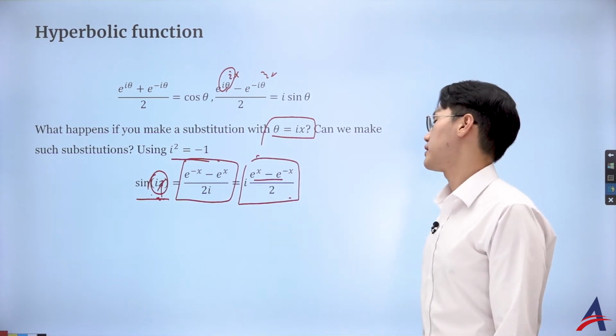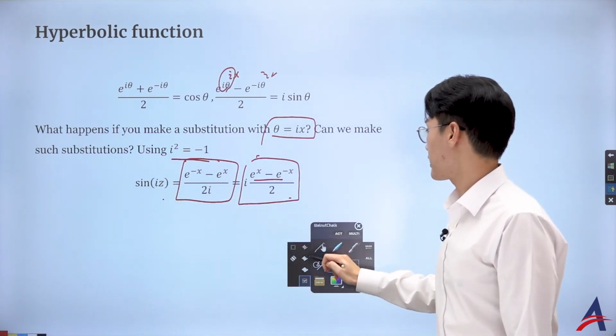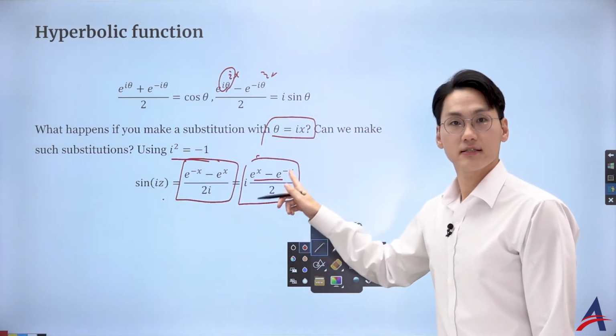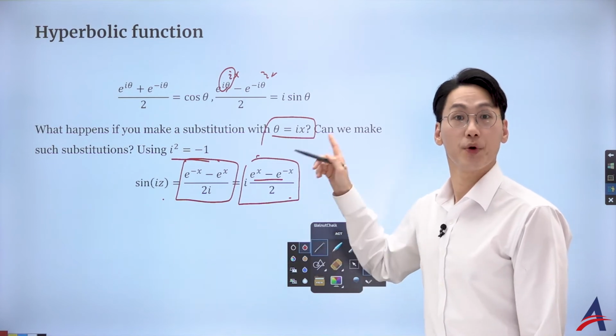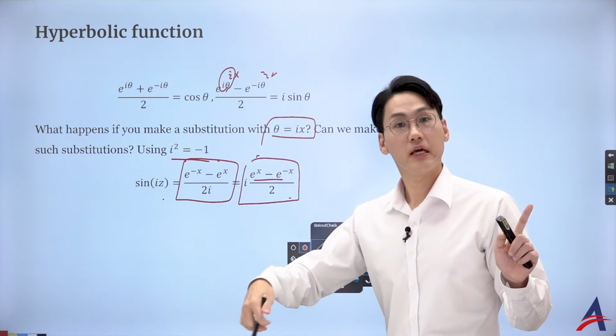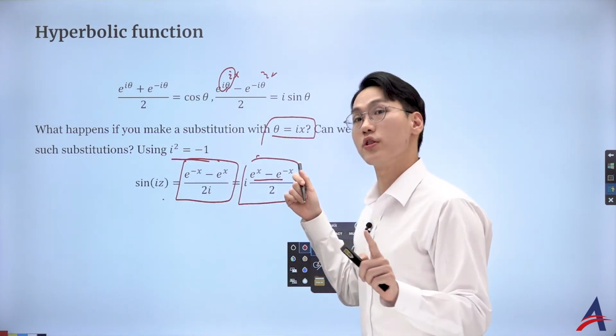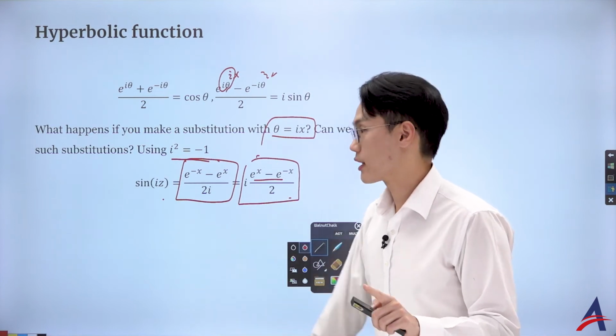And that, my friend, is another expression for sine ix, and that is the representation of the hyperbolic sine. It's not in the syllabus, but it happens so many times in paper 3. So in fact, you should learn it. You should learn it, okay?